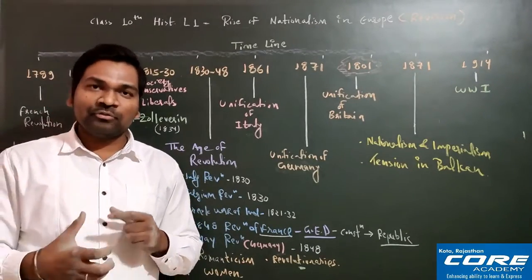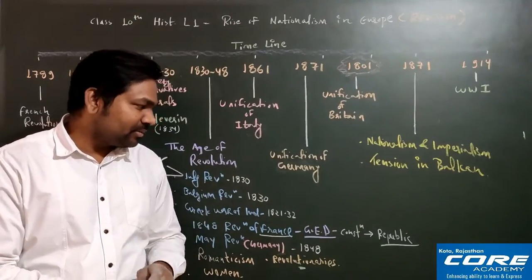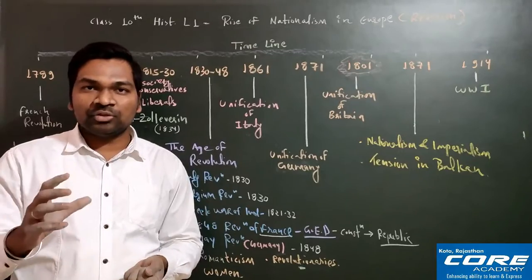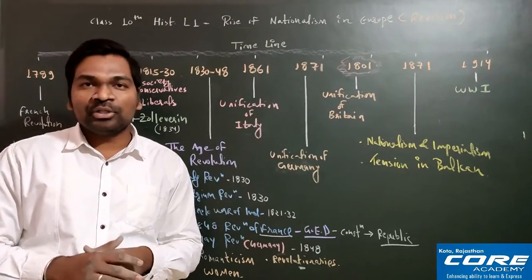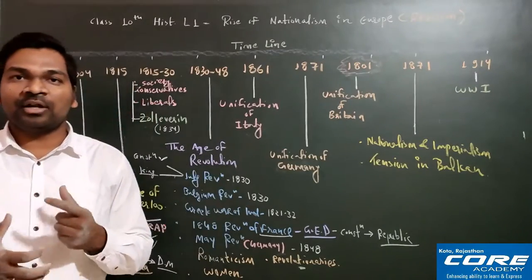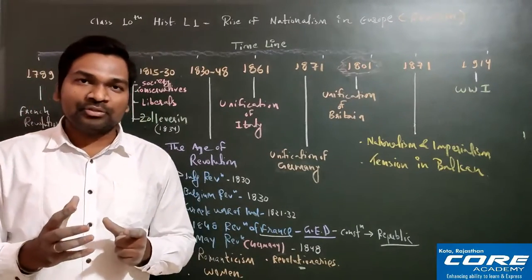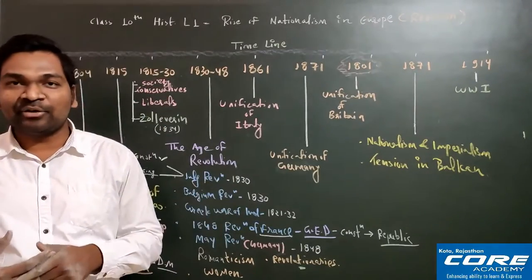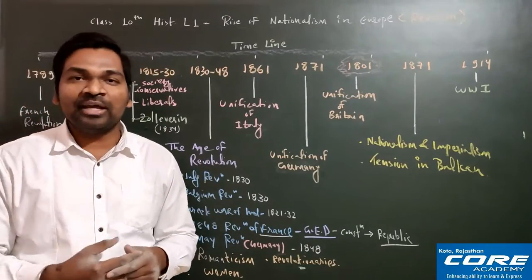They marched to Frankfurt. Actually, Frankfurt is a very famous city of Germany. Within Frankfurt, there is one church which is called St. Paul Church. They all conducted a meeting in St. Paul Church, where they drafted one constitution, and this constitution was presented to the king of Germany, and at that time the king of Germany was Friedrich Wilhelm IV.